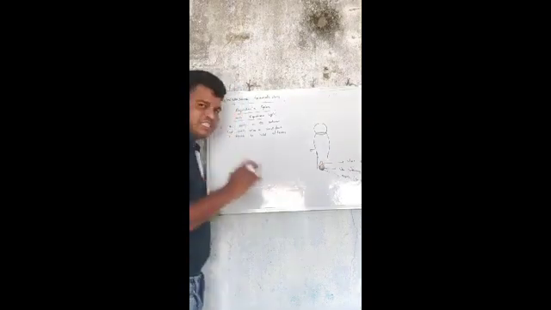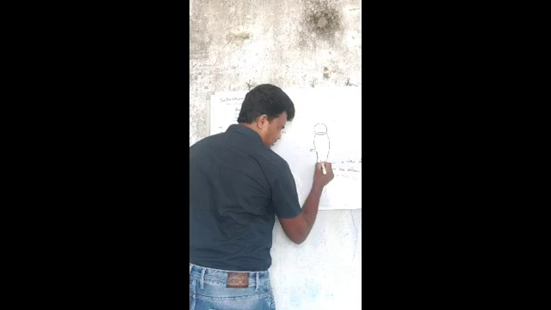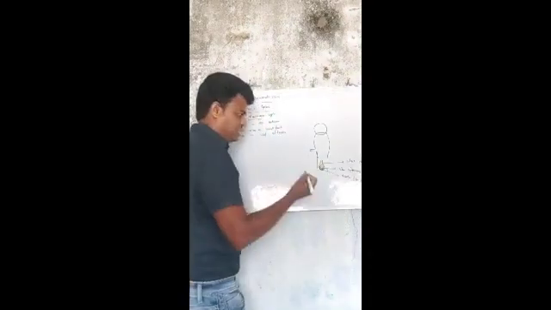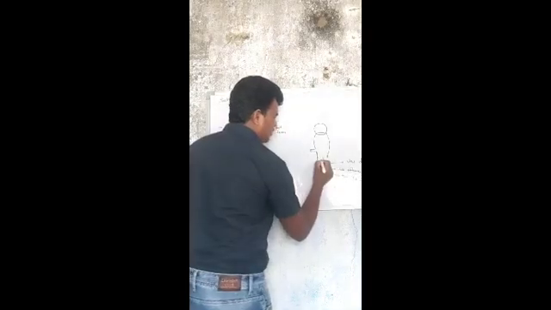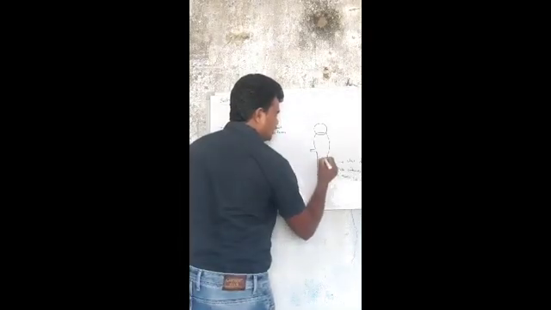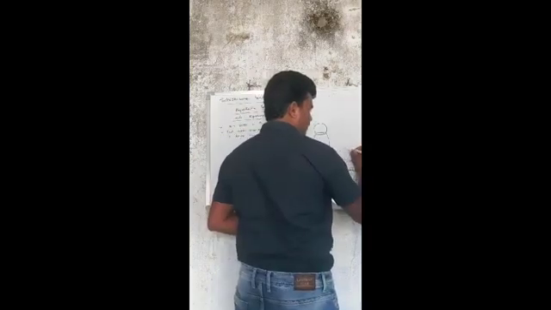The vasa deferens travels a short distance and forms a structure that is called a seminal vesicle.